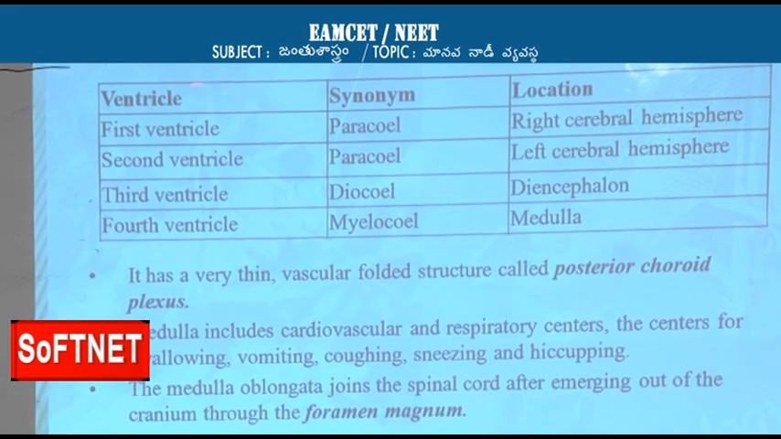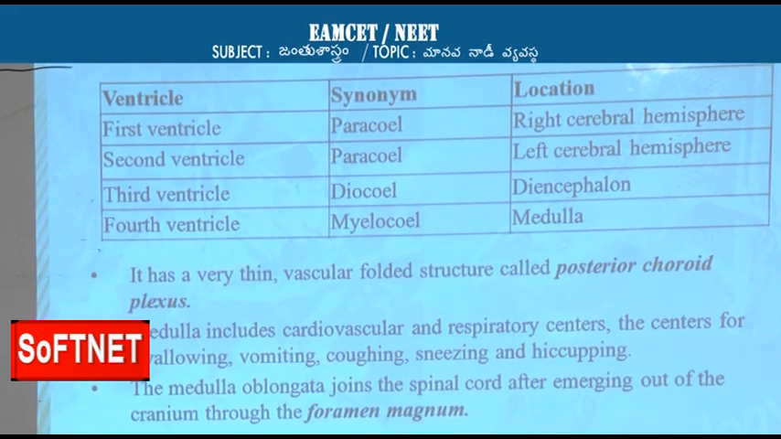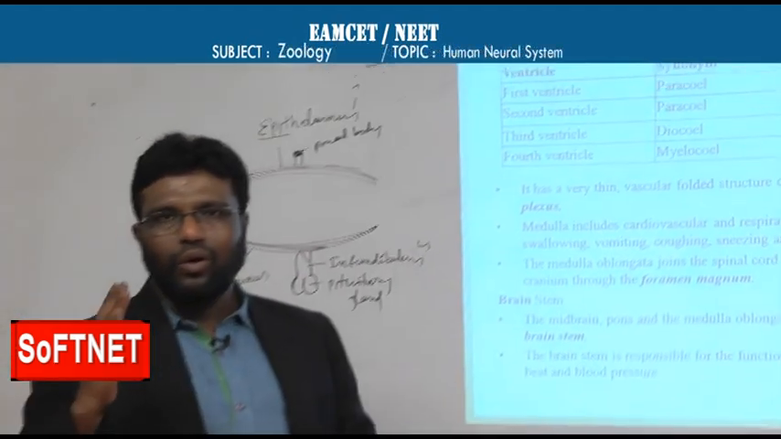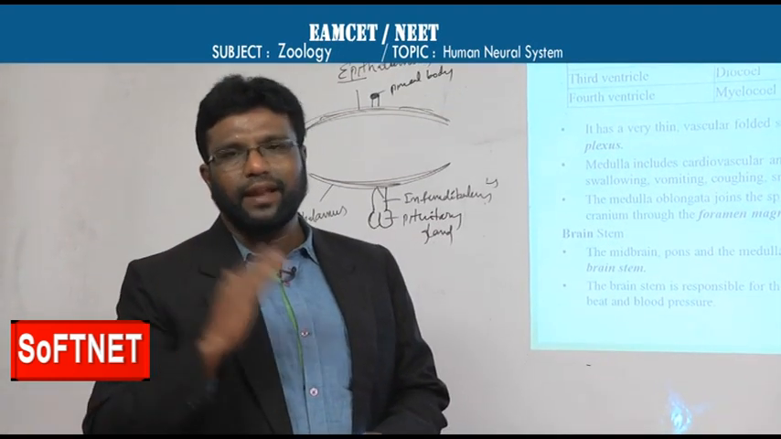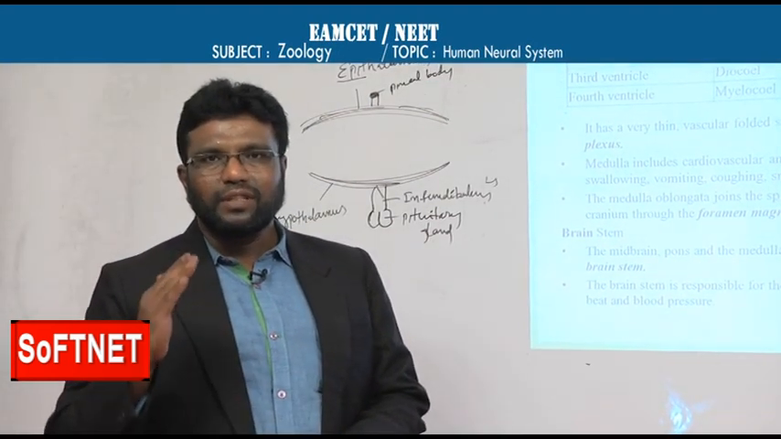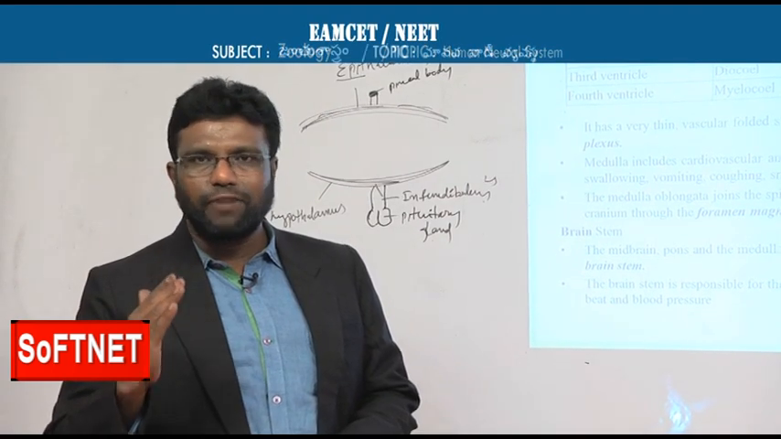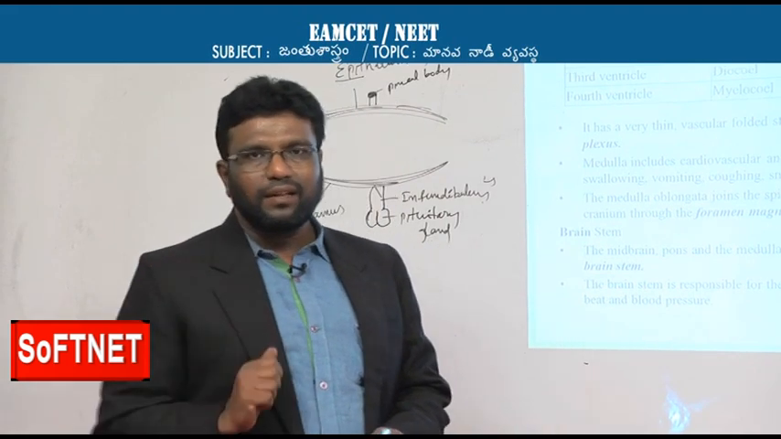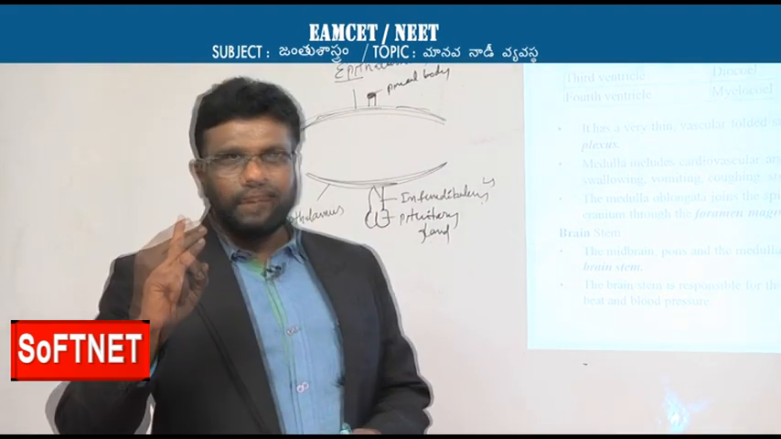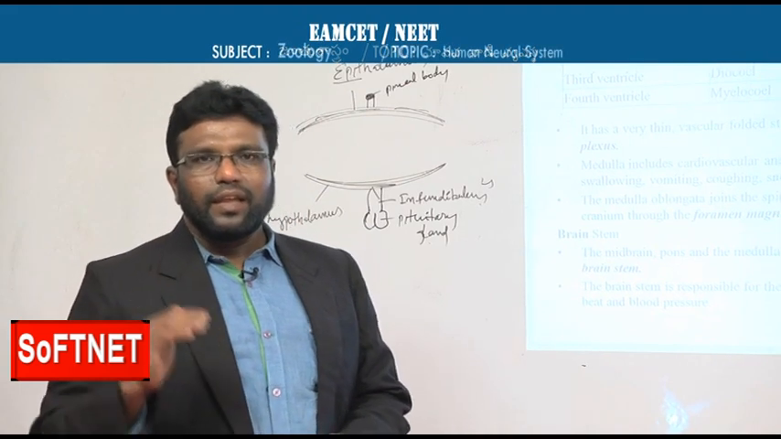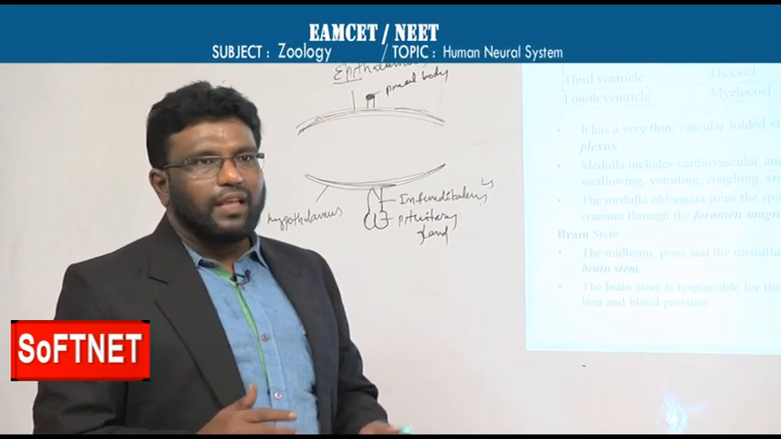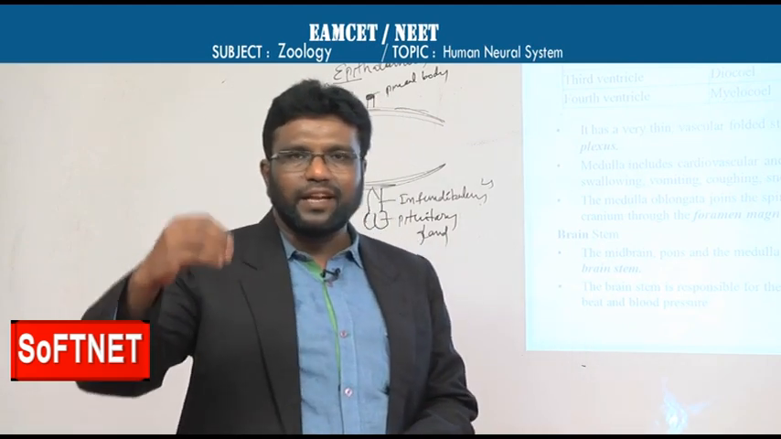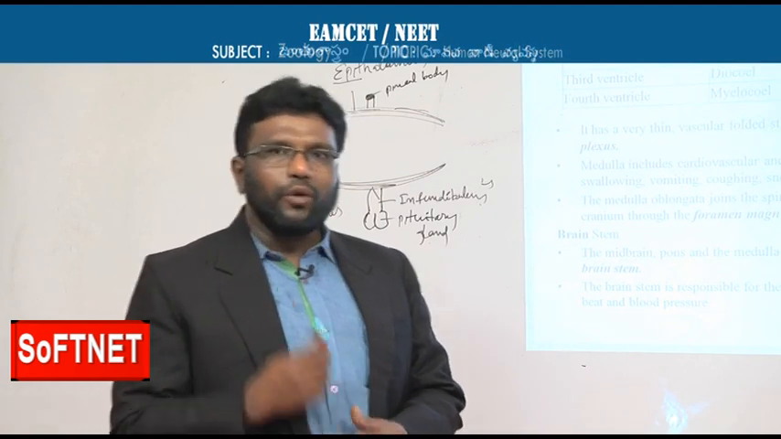By observing this table, we can understand that there is no ventricle or cavity in the midbrain. So midbrain is devoid of cavity, devoid of ventricle. In forebrain 3 ventricles are there, in midbrain no ventricle is there, in hindbrain 1 ventricle is there. The maximum number of ventricles are present in the forebrain. And how can we say that?